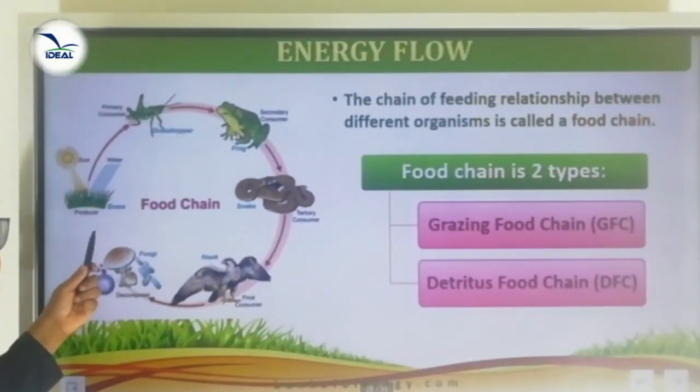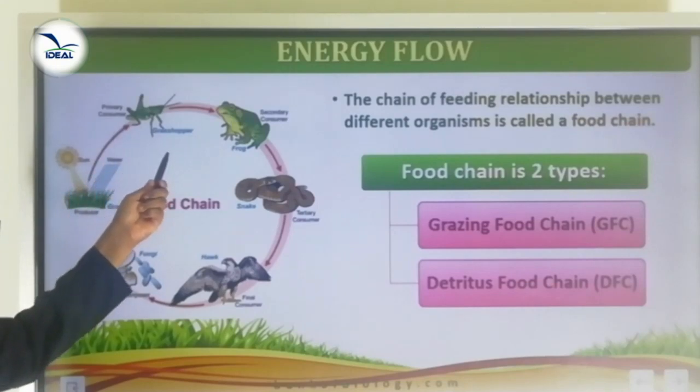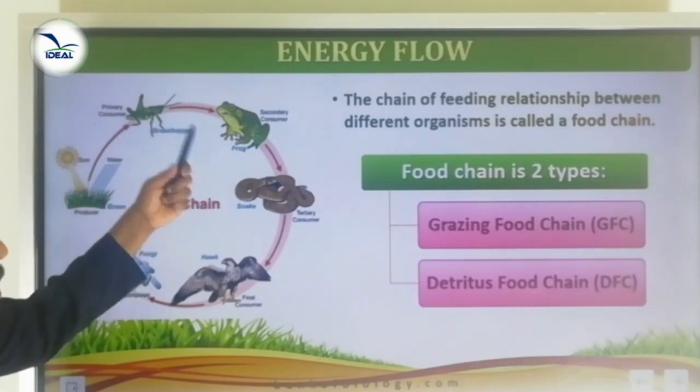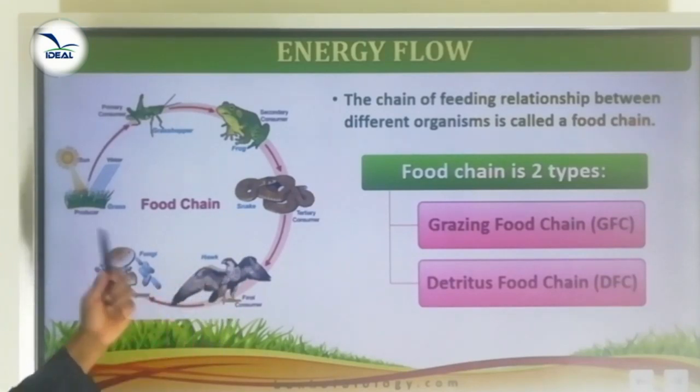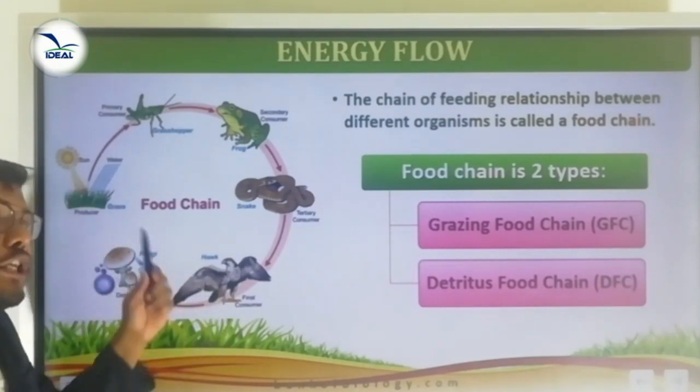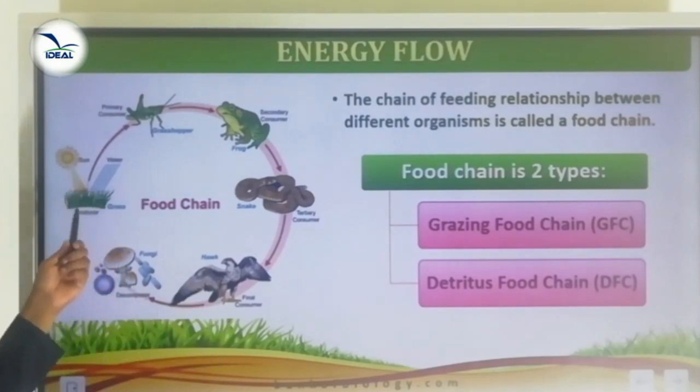Look, grass is the producer. The grass is eaten up by grasshopper. Grasshopper is eaten up by frog. Frog is eaten up by snake, and the snake is eaten up by hawk. Here the hawk is the final consumer or the top carnivore, and the producer is what?